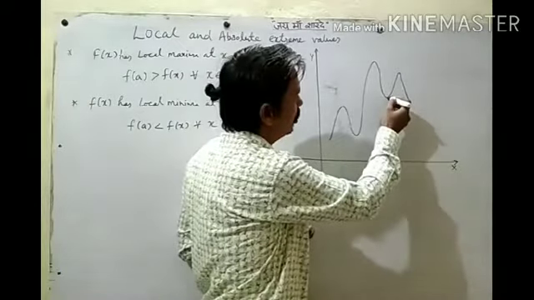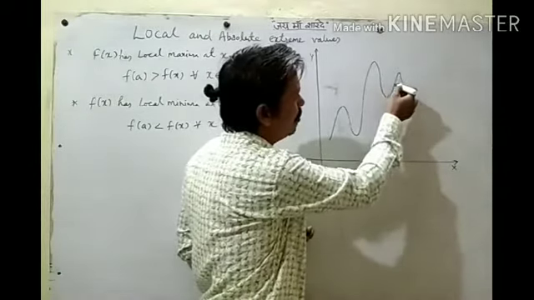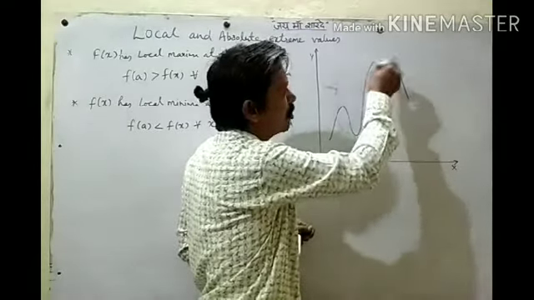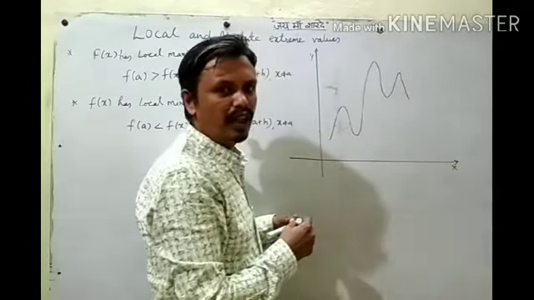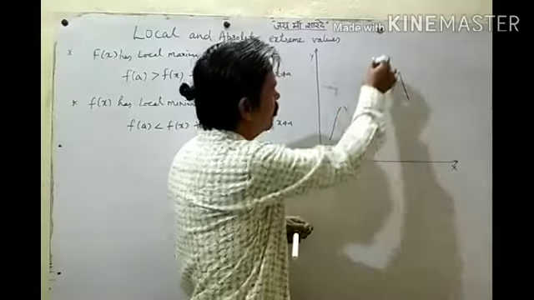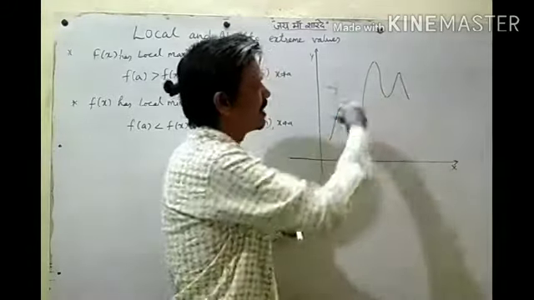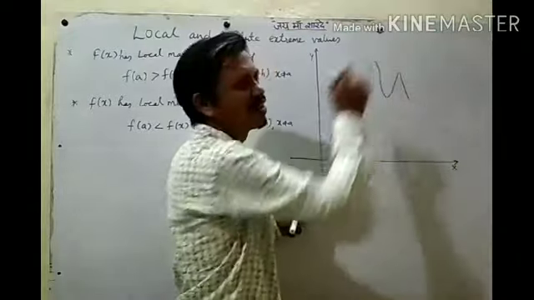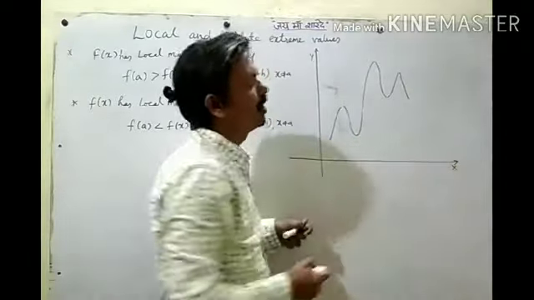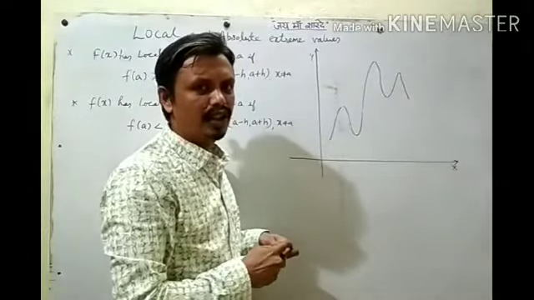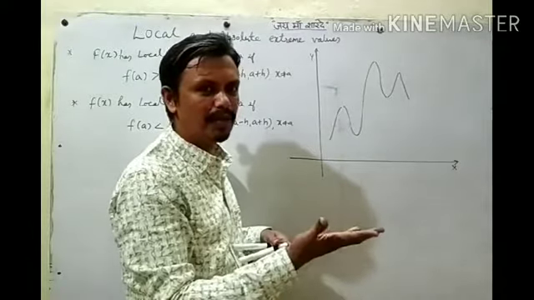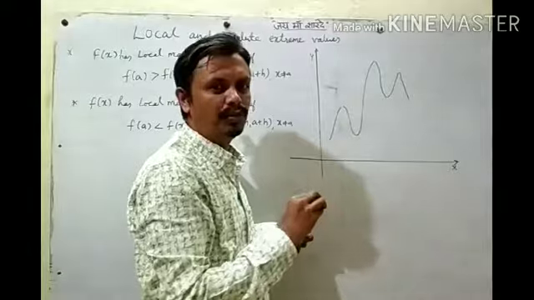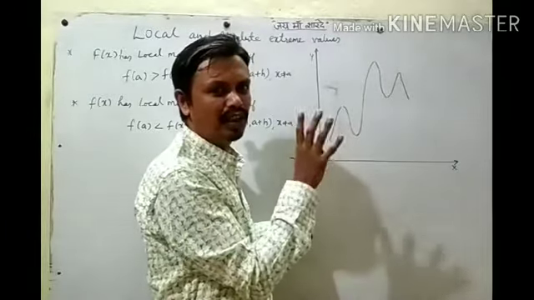Here also this is the minimum value in these neighboring points. Here we have maximum value in the neighborhood of this point. So these points are points of local maxima and local minima. These 1, 2, 3 are points of local maxima. These are points of local minima. Clear? There are some points at which we get a maximum or minimum value, but in a particular interval only, not in its domain.